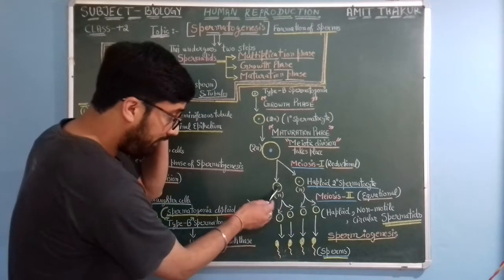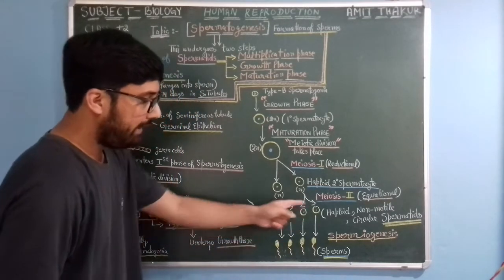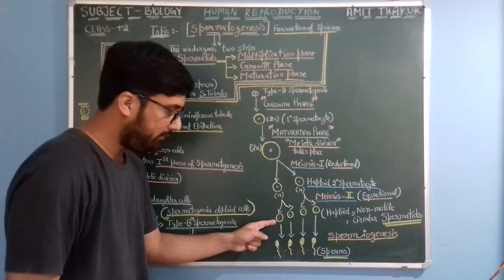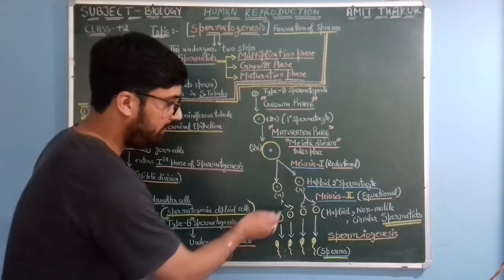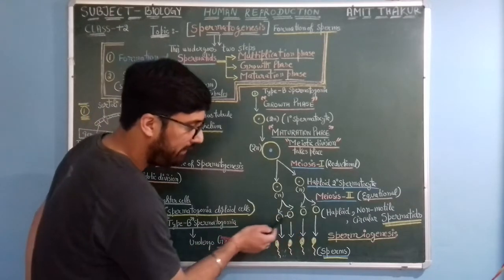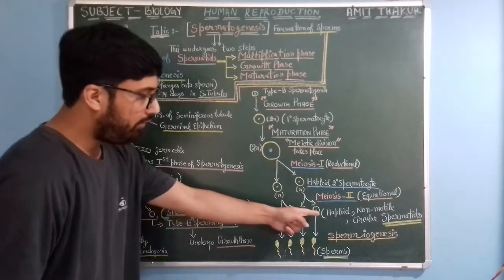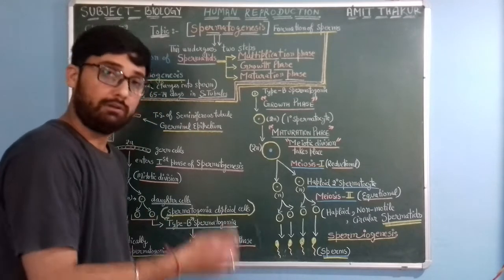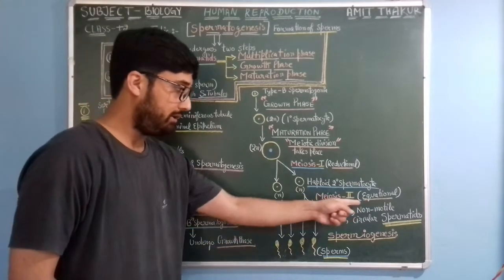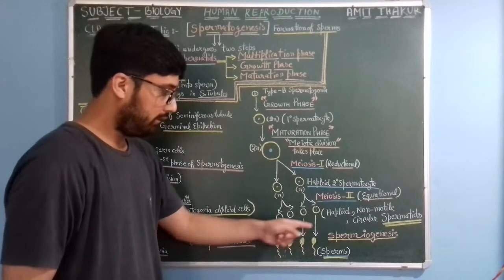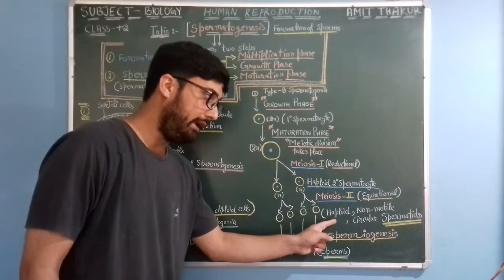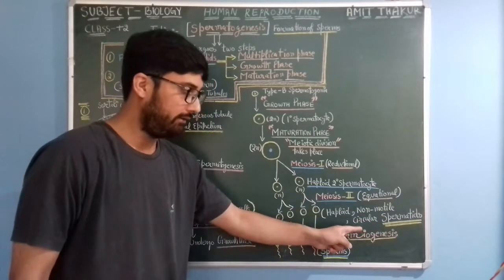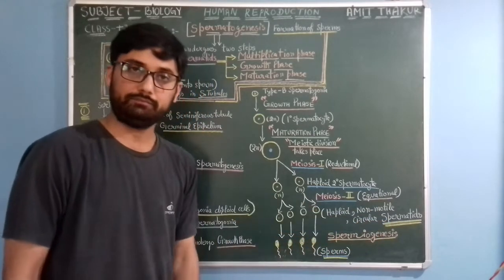Now these two cells have become 4 in number, also haploid because it's all about meiosis. After meiosis 2, these 4 cells are haploid non-motile circular spermatids.